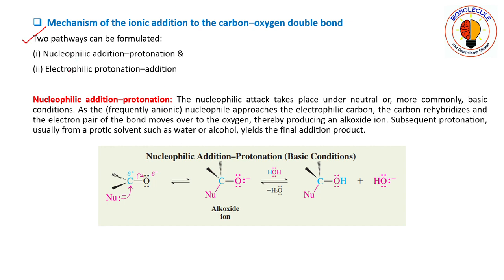As you can see by the name, in nucleophilic addition-protonation, first nucleophilic addition occurs and then protonation occurs, and in electrophilic protonation-addition, first electrophilic protonation occurs and then addition. These two are the inverse of each other. See here, first addition occurs then protonation, and in the second one first protonation occurs then addition.